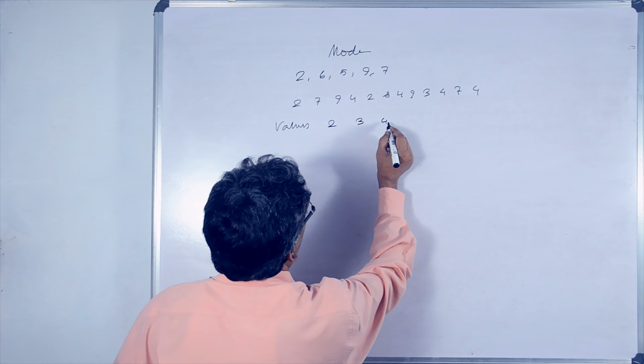In case of weighted distribution, where classes are not given, that time mode equals the value having the highest frequency.